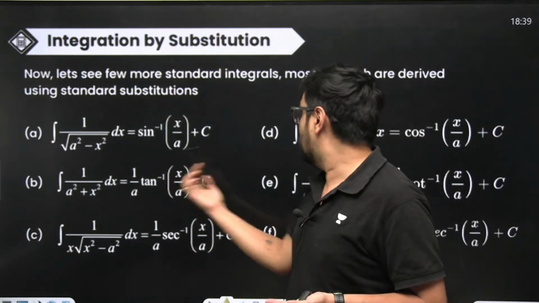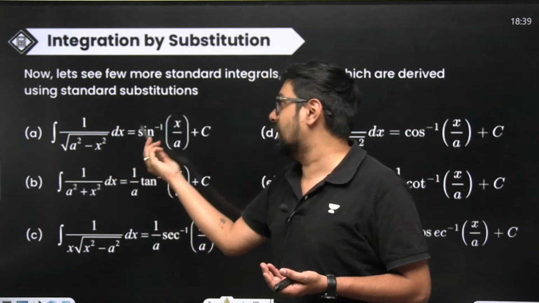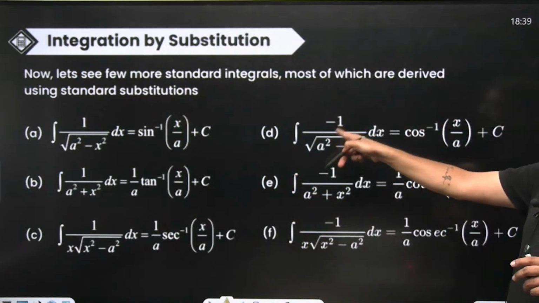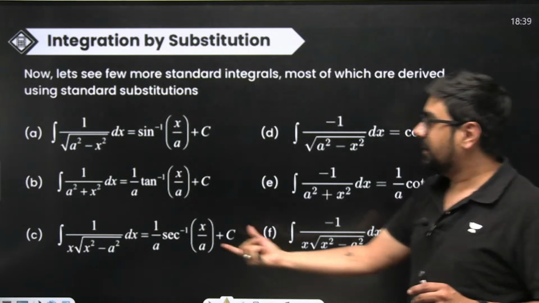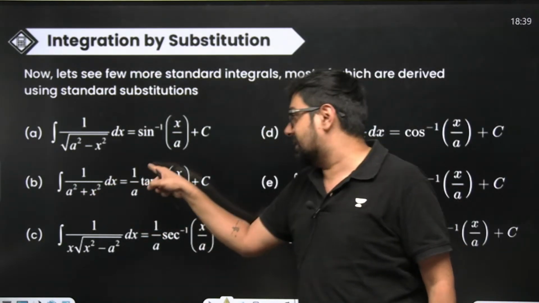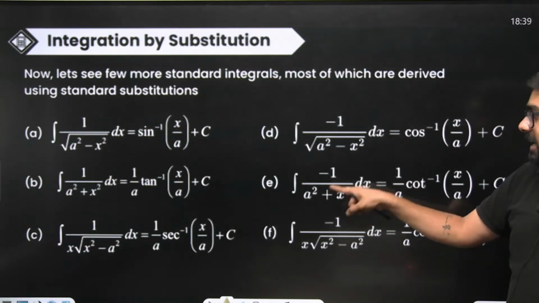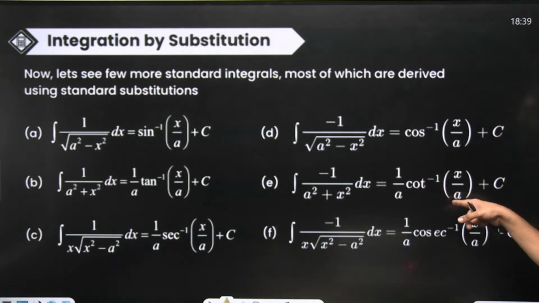You can remember them also. Here also you can relate, right? 1 by square root of a square minus x square, the integral of this will be sine inverse of x by a, and minus 1 by square root of a square minus x square, the integral will be cos inverse of x by a. Here, if the square root is not there and a square plus x square is there, then tan inverse of x by a. If the root is not there and minus 1 by a square plus x square is there, then it is cot inverse of x by a.